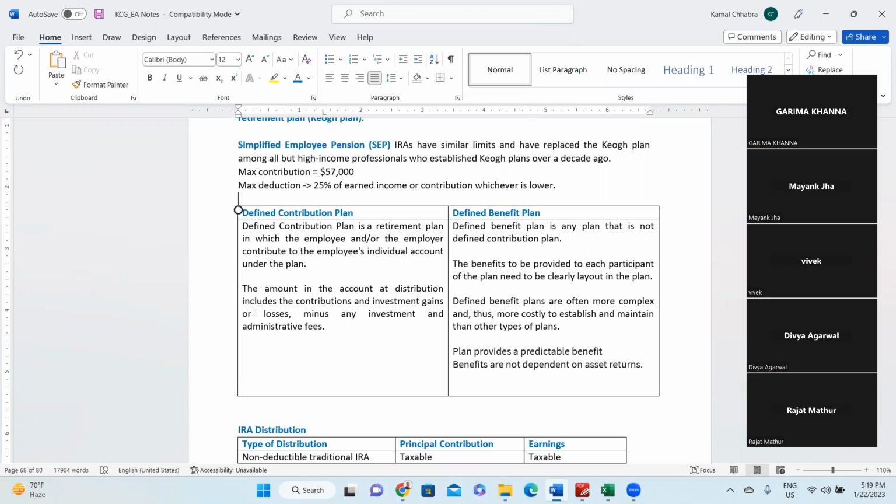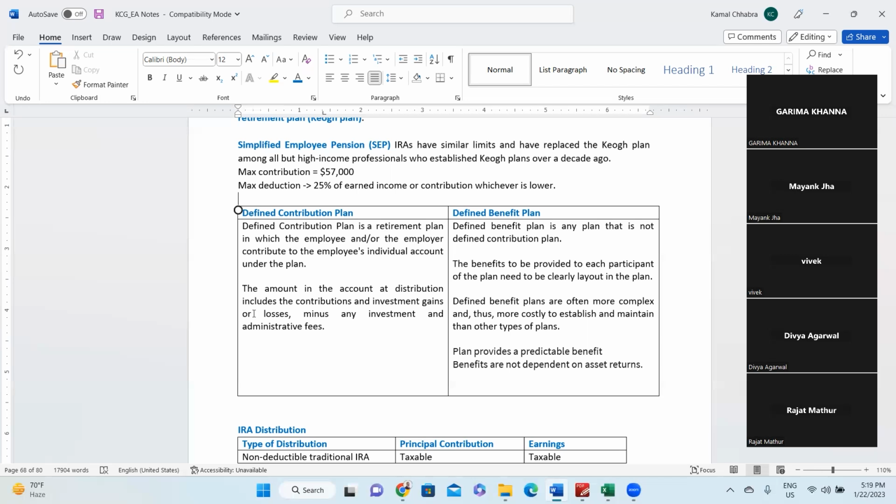They have their own trust and their own trustee who maintains and manages the entire investment from the employer side and employee side, and they give a certain minimum commitment that the employee will be getting at the time of retirement and after retirement.